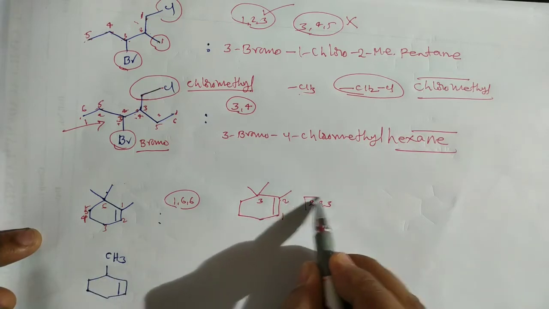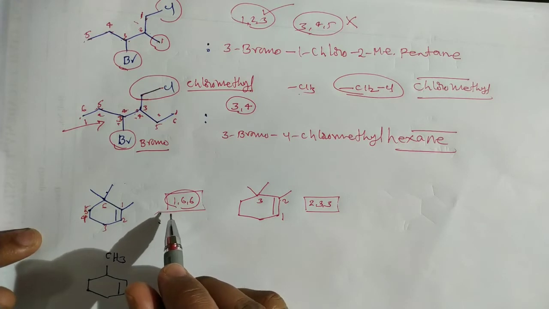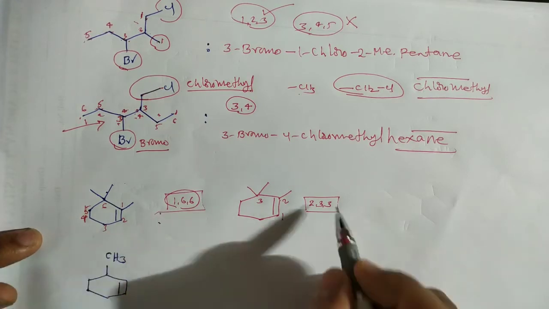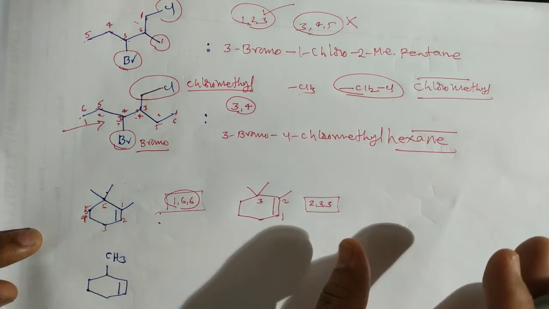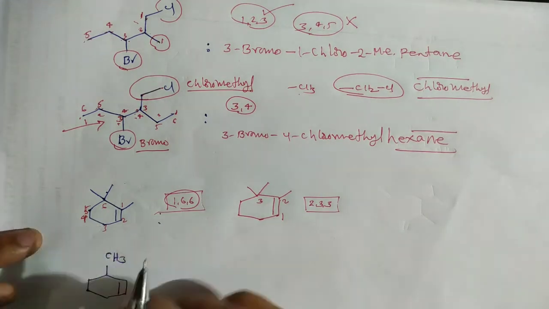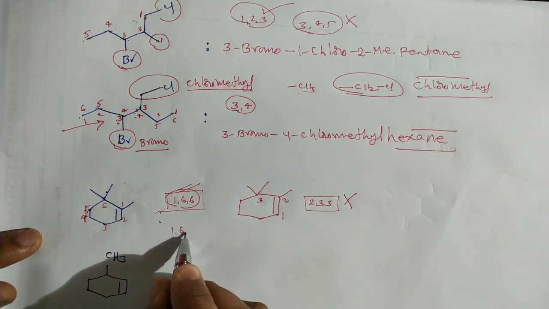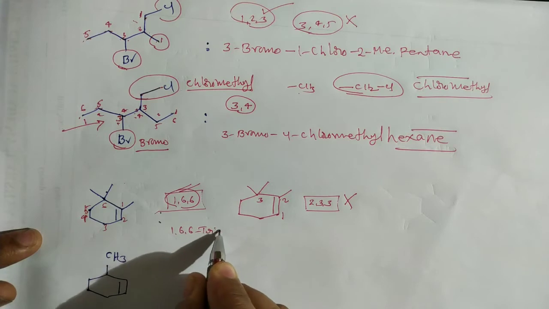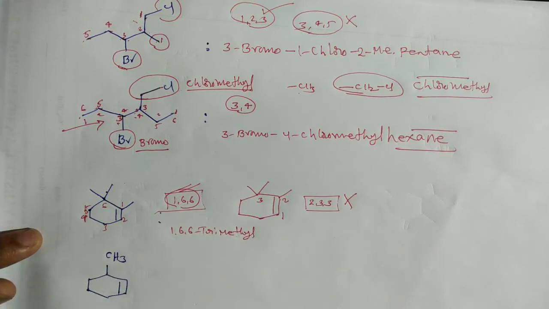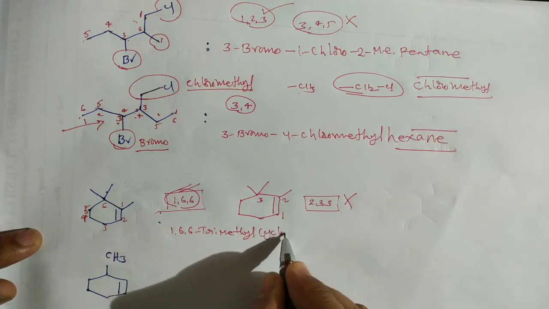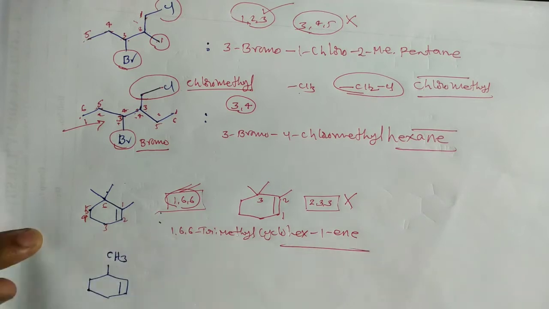That means 1, 6, 6 is the lowest set of locants and 2, 3, 3 is the highest set of locants. Don't consider the least sum rule; here we have to choose the lowest set of locants, not this one. So it is 1,6,6-trimethylcyclohexene. That is the IUPAC name of this compound.